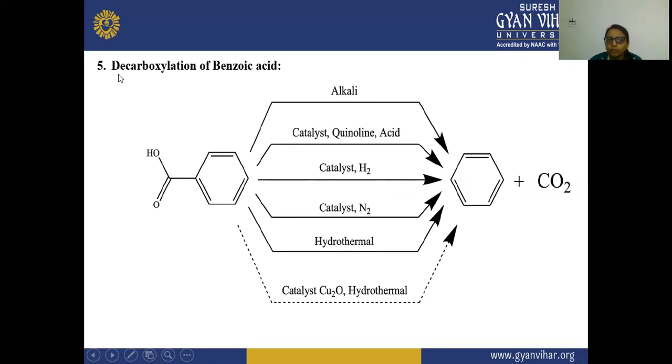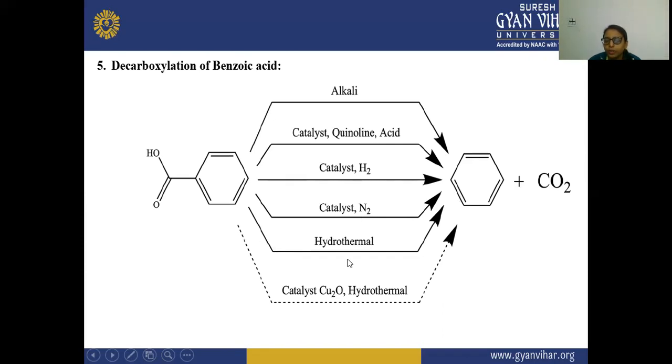Because here you will see the name decarboxylation, which means COO will be removed from here. So this carbon dioxide will be removed, and there is a formation of carbon dioxide. After that, in your fourth reaction, this reaction is happening in the presence of this catalyst and NO2, and there is a formation of benzene.